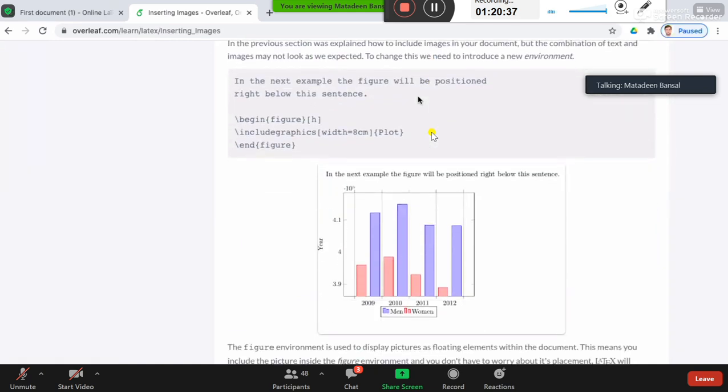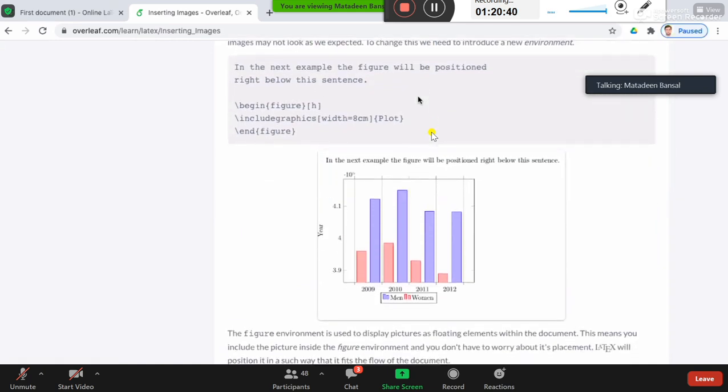Positioning: where you want to position your image. If you don't put anything, your image will be put at the best location, either at the top or as specified by the template. But if you want to say, my image should appear here only, then first of all you have to use the environment begin figure, the figure environment, and you have to specify a parameter h, meaning here. So immediately after the text, the image will be put there only. It is forced, actually, almost.